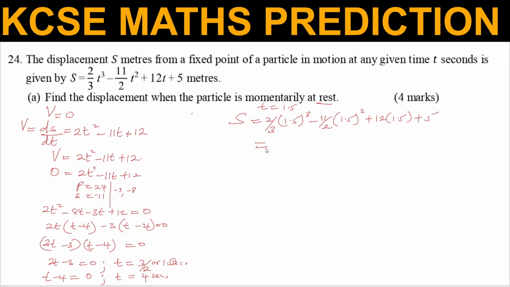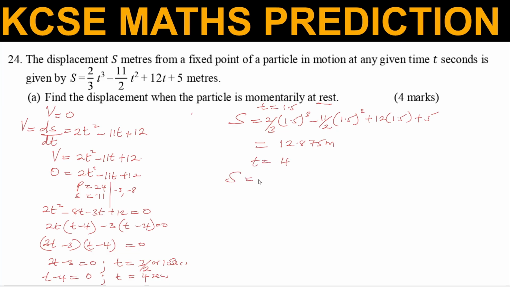So when you work that out, you get displacement when t is equal to 1.5 to be 12.875 meters.